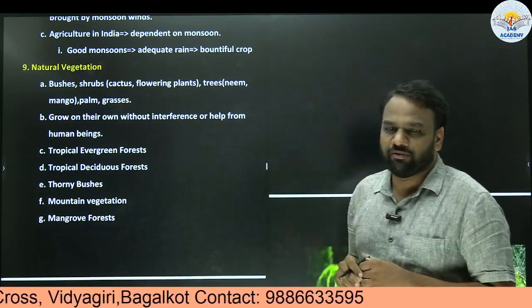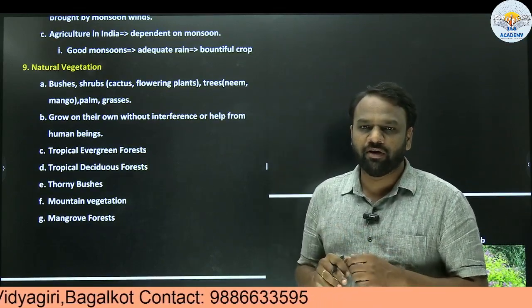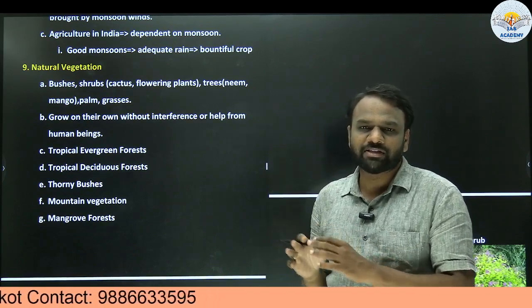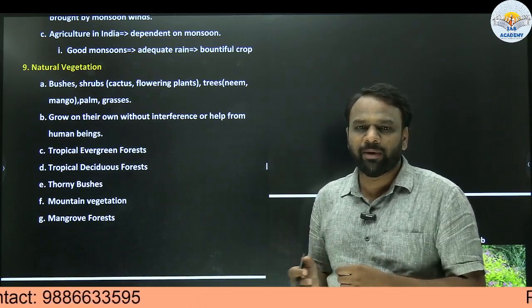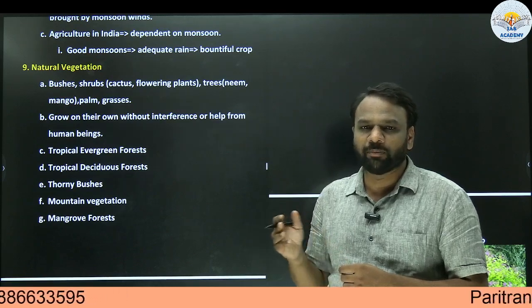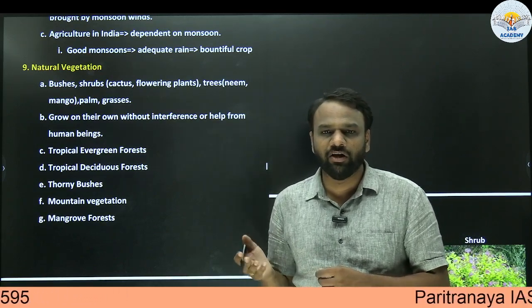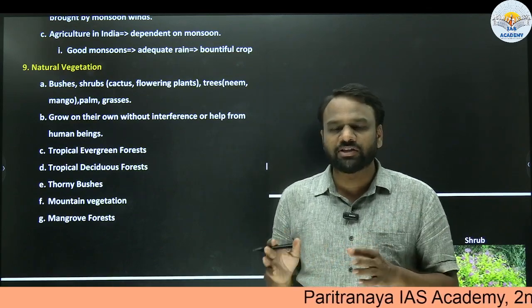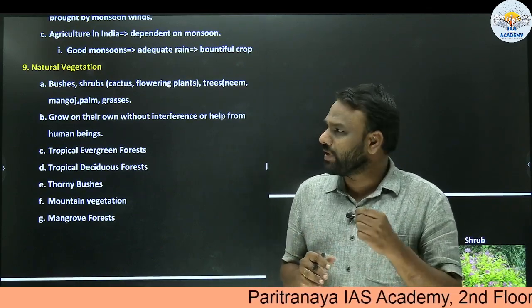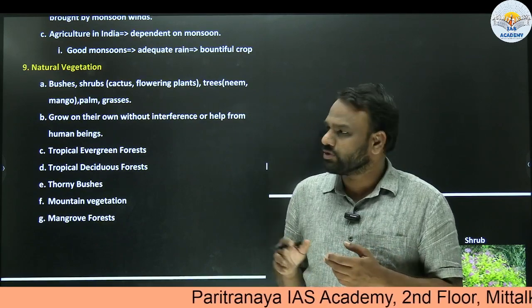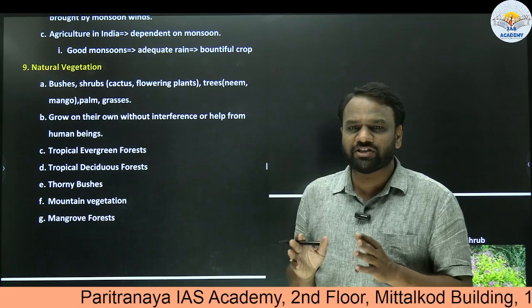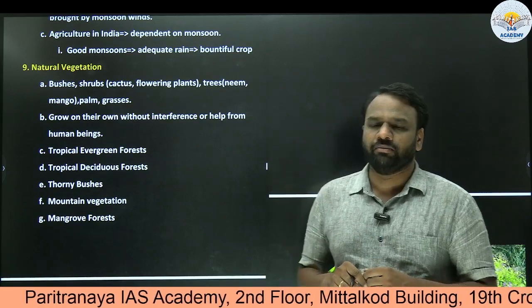Anything which grows naturally without anyone's interference or intervening, we call natural vegetation. For example, when we are growing something in our garden, on a day-to-day basis we have to supply water, nutrients or fertilizers for proper growth. But in natural vegetation, there is no human intervention. Through natural water, rainwater, and the nutrients present in the soil naturally, it will grow. Such vegetation we call natural vegetation.